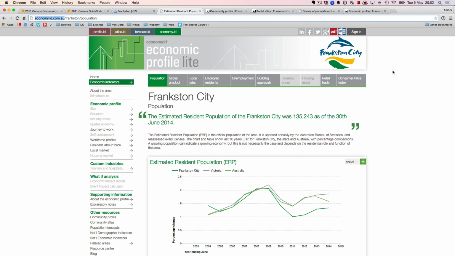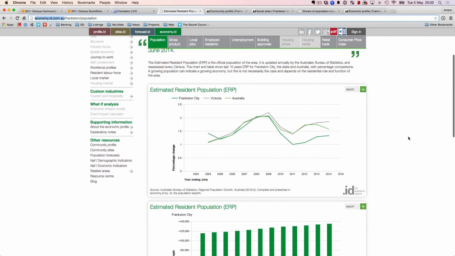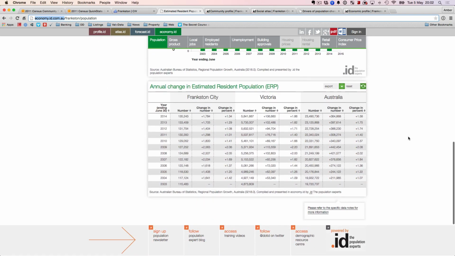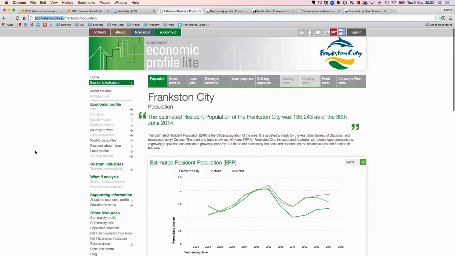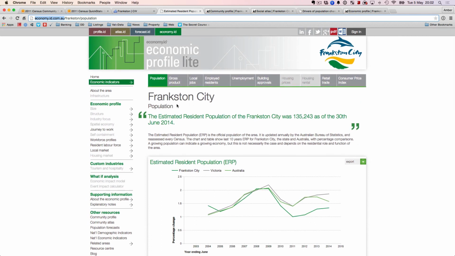Now, there is a ton of information on this website that you can use for your report, and really make an educated, informed decision about what you're going to do.